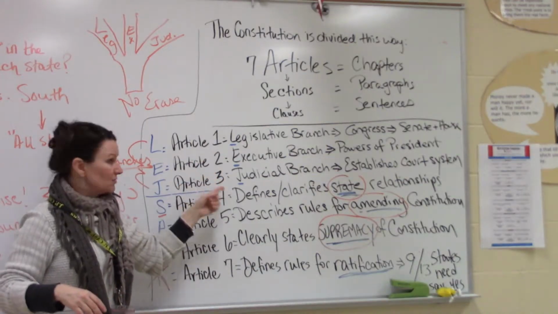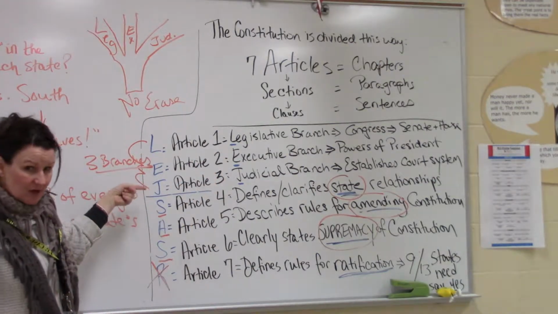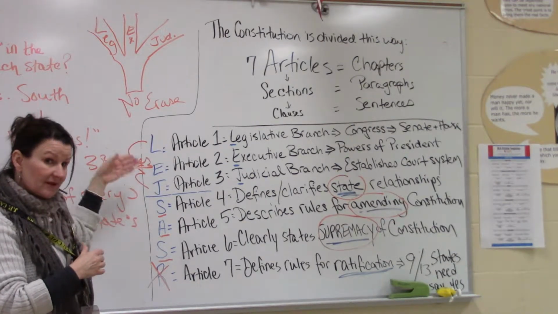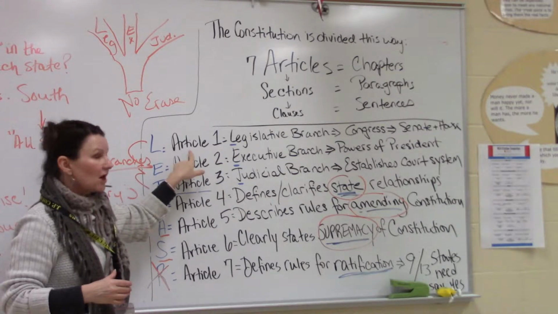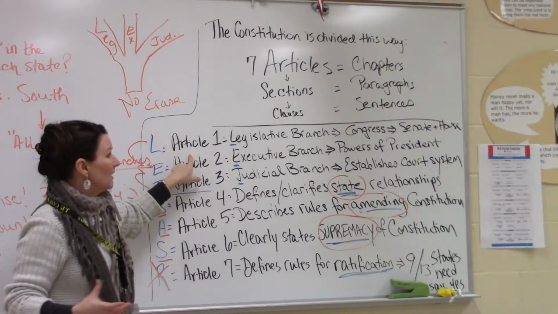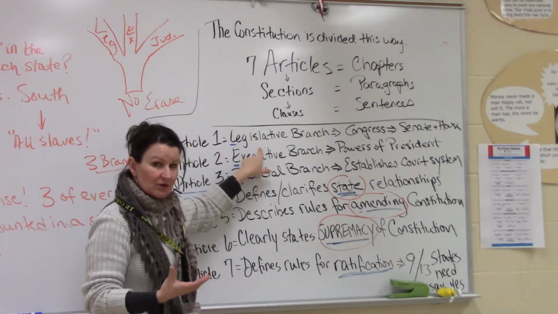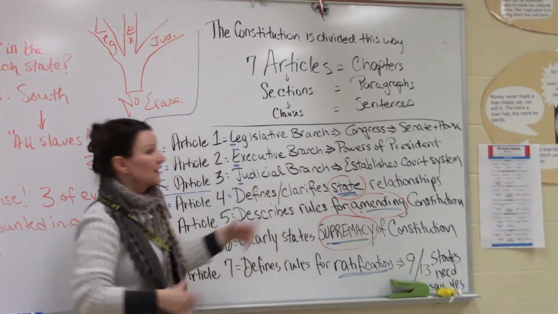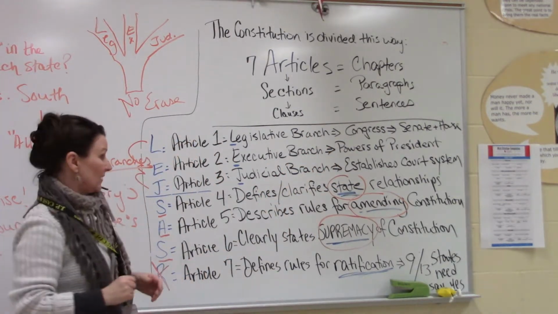Legislative, executive, and judicial. Just remember LEJ, like we talked about in class: LEJ, Article 1, Article 2, Article 3, legislative, executive, and judicial. Think of the article as the chapter heading. This chapter is about the legislative branch, or Congress, the 2 houses of Congress being the House of Representatives and the Senate, created by the Great Compromise.